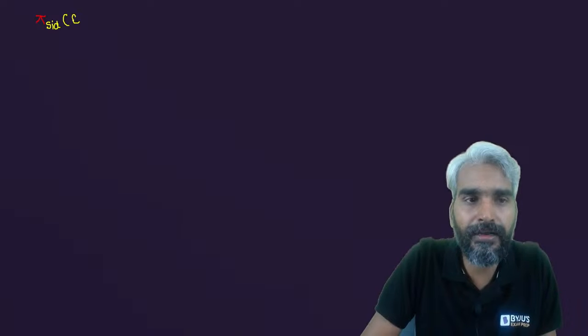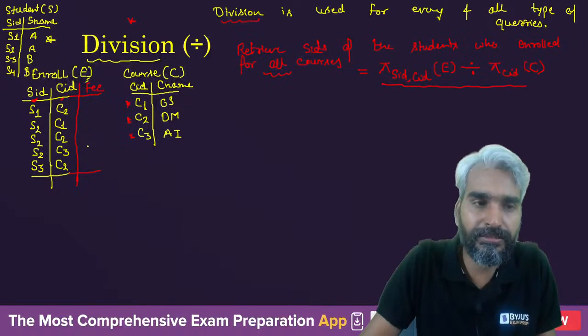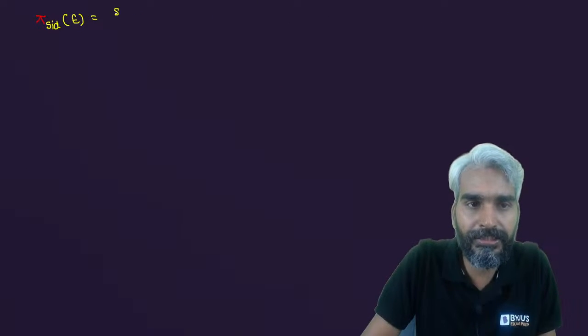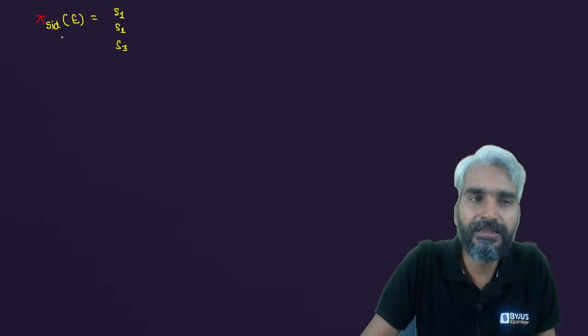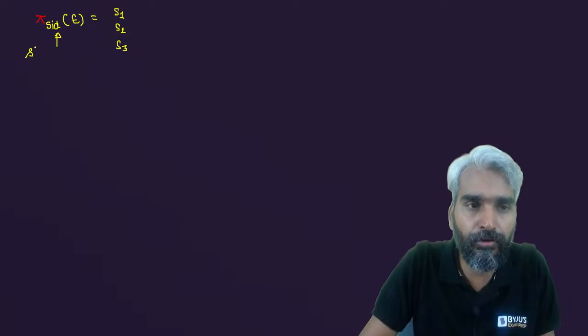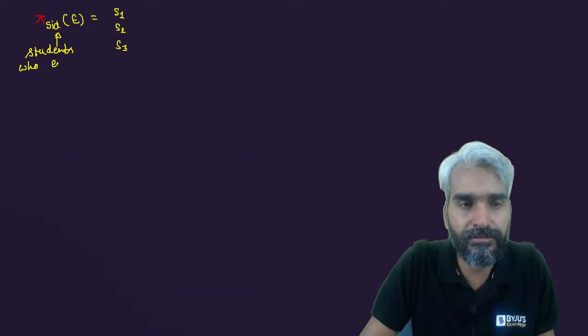If I say pi SID from table enroll, then you will get what? Let's look at the table. You will get S1, S2, S3. You will not get S4. So pi SID of E will be S1, S2, S3. This is the students who enrolled for some courses.